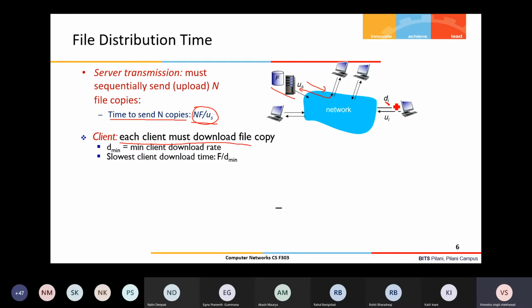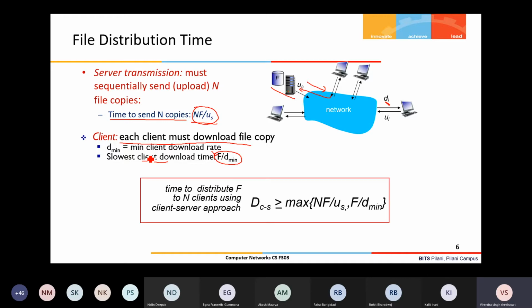If I ask what is the minimum time to distribute the file, the slowest client is going to take the maximum amount of time. So the file size is f divided by d minimum. That is the slowest client download time. This is the slowest client, and the remaining n minus 1 clients are going to download the file before this, right?